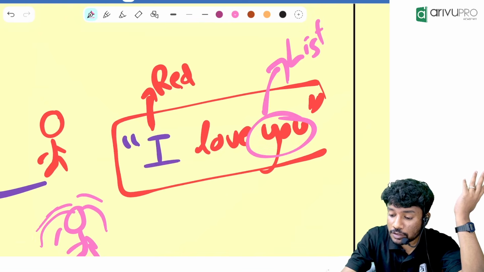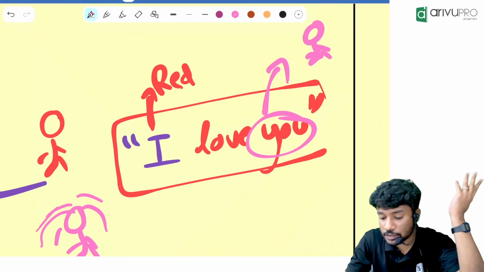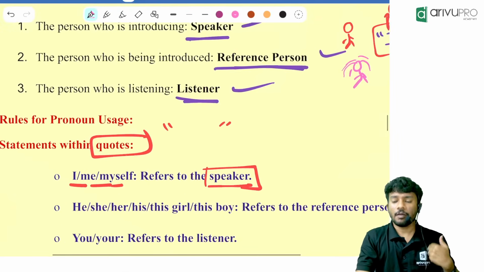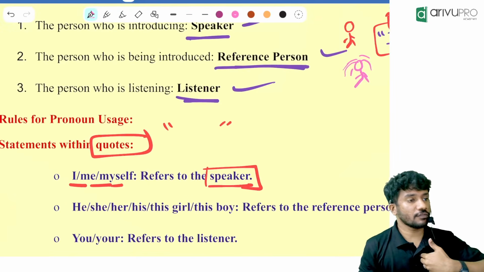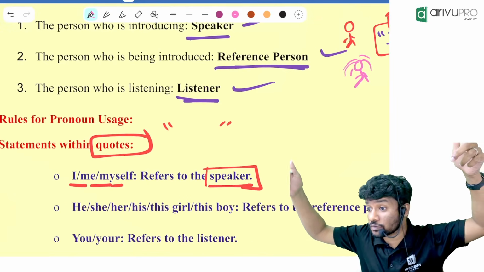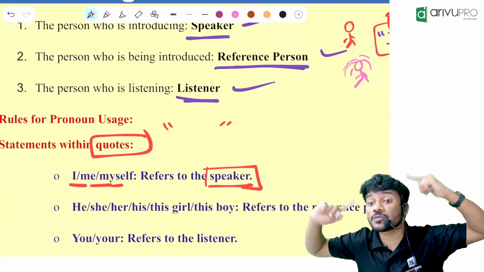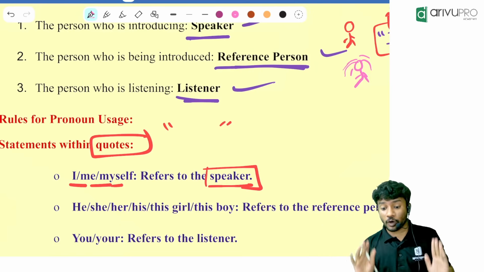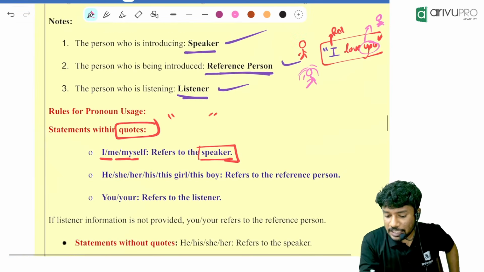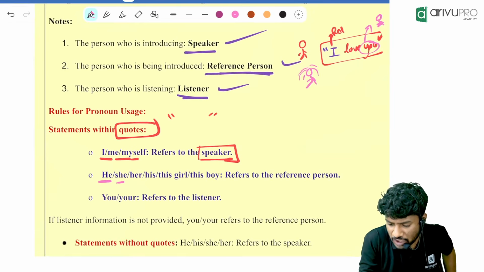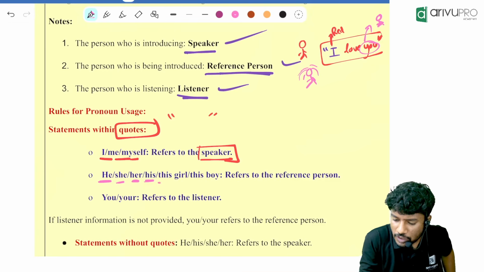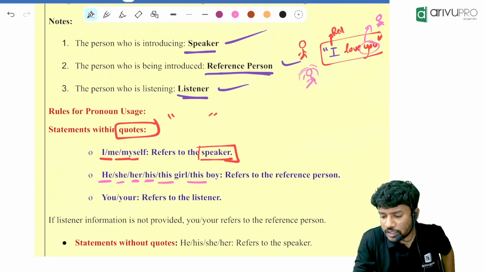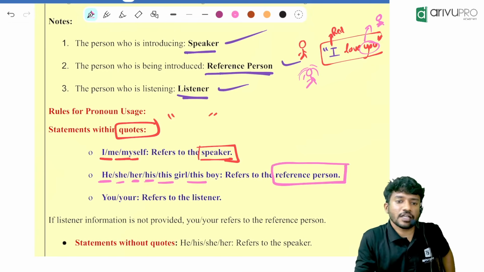Make a note of it, very important. The listener is our pink girl. I, my, myself inside the quotes is the speaker. Keep a note of it. Then he, she, her, his, this girl, this boy, everything refers to the reference person.